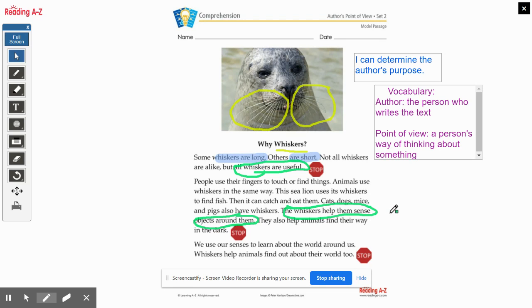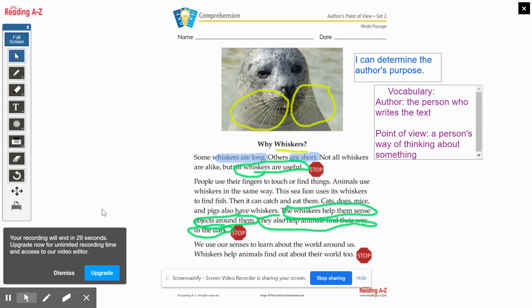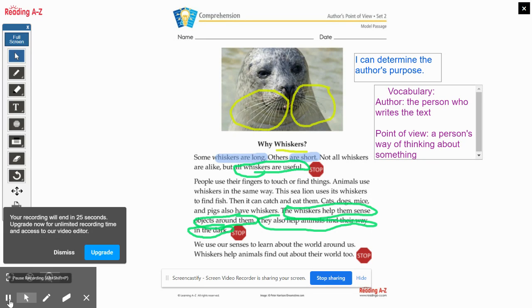Sense objects around them just simply means it helps them find things, helps them locate things. I might also circle, they also help animals find their way in the dark. Since these animals don't have hands to help them navigate when it's dark like we do, they have to make sure that they use their whiskers.